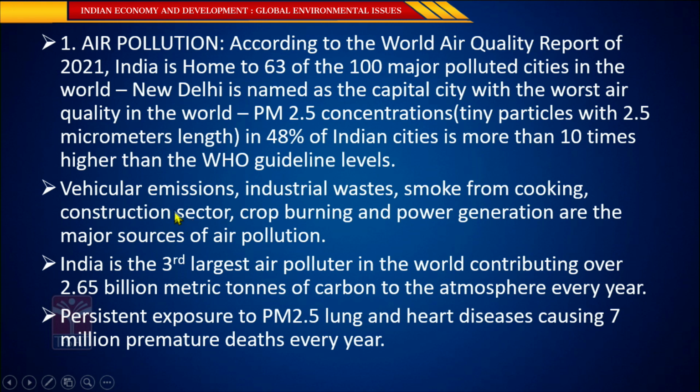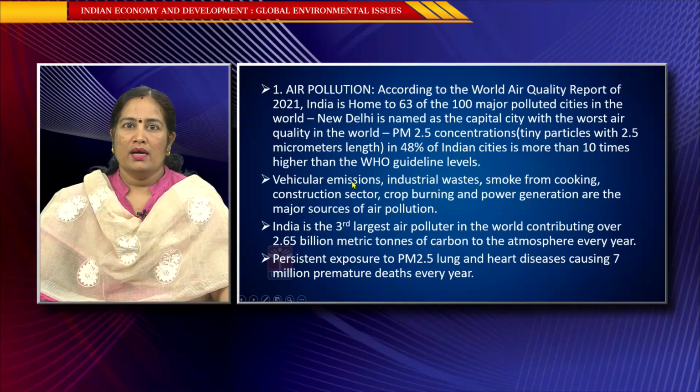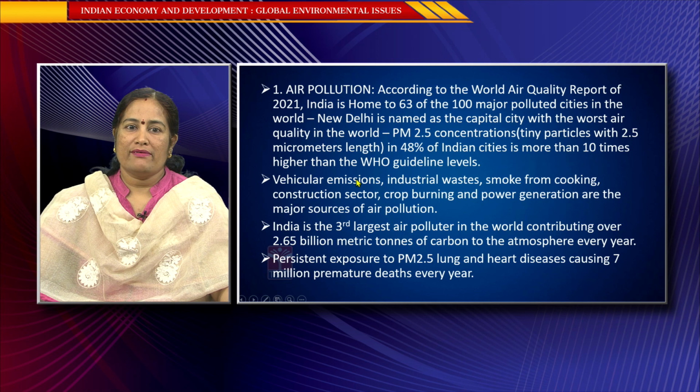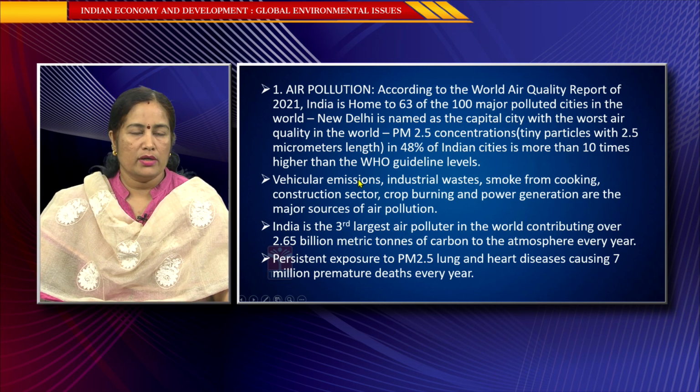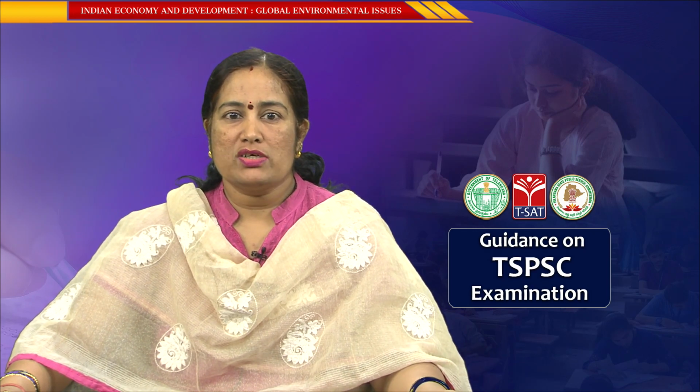Then the reasons for air pollution: vehicular emissions. Indians are going for more and better transportation facilities, and individually every person wants to have a two-wheeler and a four-wheeler. If a family unit is considered as 4 members, 4 two-wheelers and 4 four-wheelers will be there. Every family will have a minimum of 8 vehicles, not only for the purpose of fulfilling the desire of having transportation, but also with the desire of displaying pomp and pleasure, which is considered important in society.